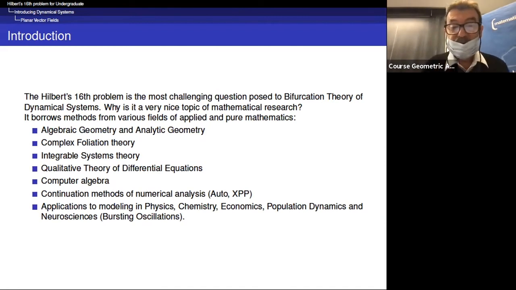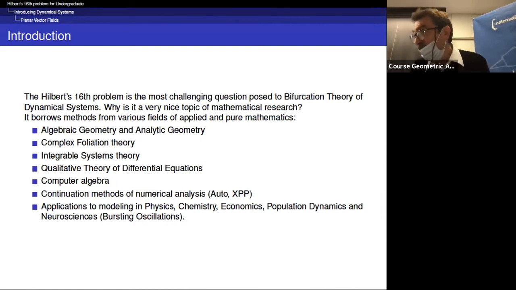So it is classic that the first examples, with the van der Pol system, come from physics. But in chemistry, then you have Lotka, Volterra. Lotka was a chemist. In economics, then you have the cycles in economy, and they are described as limit cycles. Population dynamics, predator-prey.